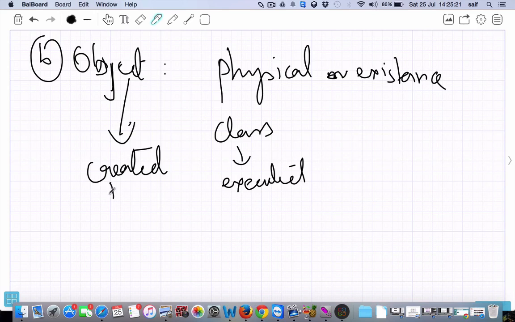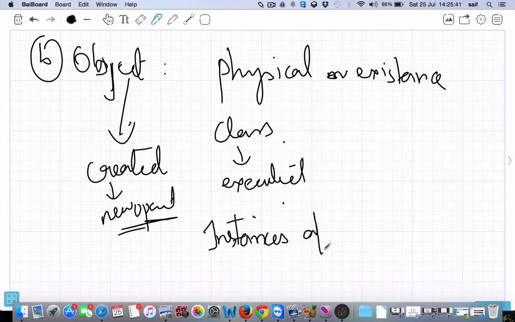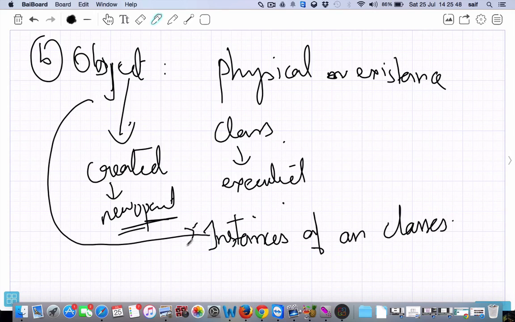You can create them with the new operator, which you'll see in future in the case of operators. That's why objects are known as instances of the classes. Okay. Now coming to the third point, abstraction.